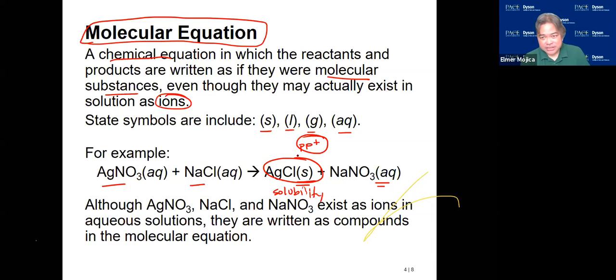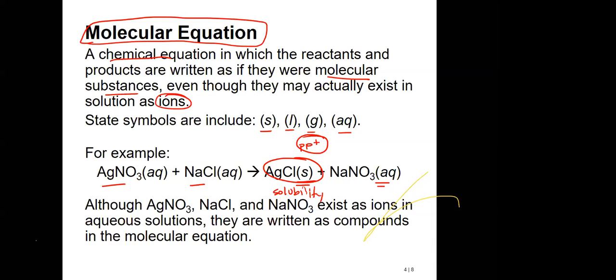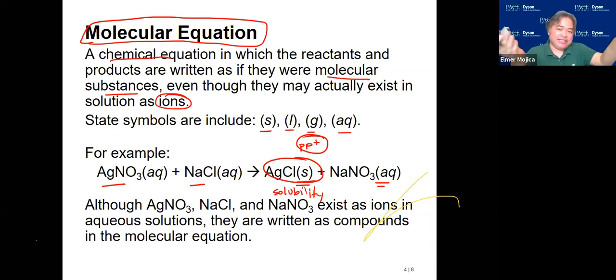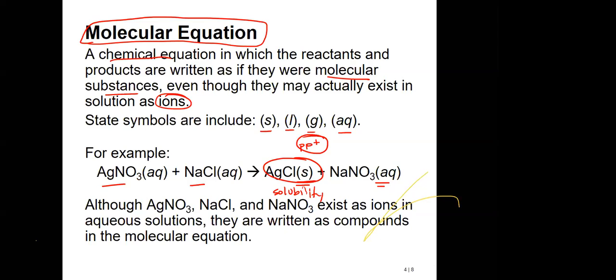Now, if you're going to look at chemical reactions, have you seen a reaction between a solid and another solid? Have you experienced or seen firsthand a solid substance that reacts with a solid substance? No. Usually the reaction happens when you have a solid and you add it to a liquid or an aqueous one.